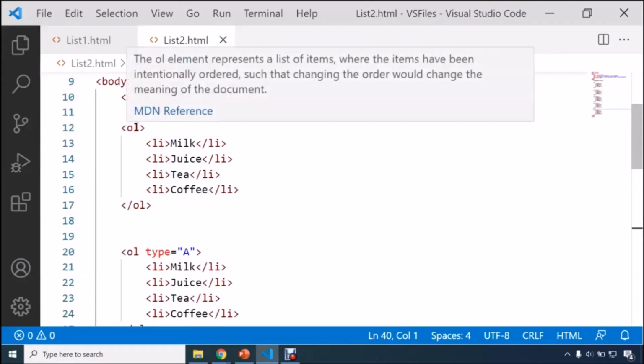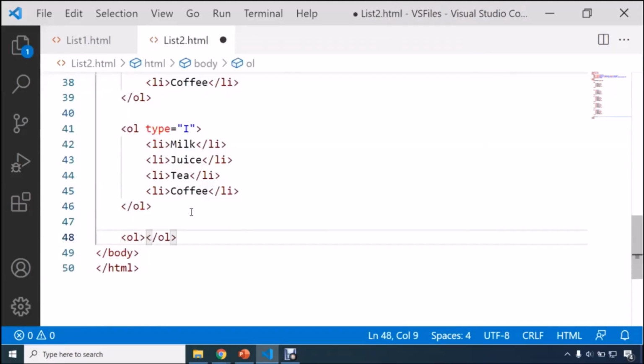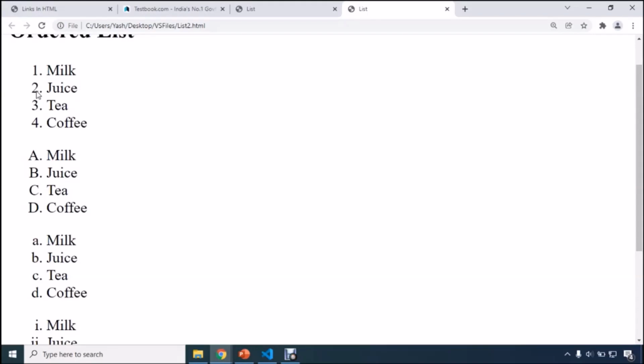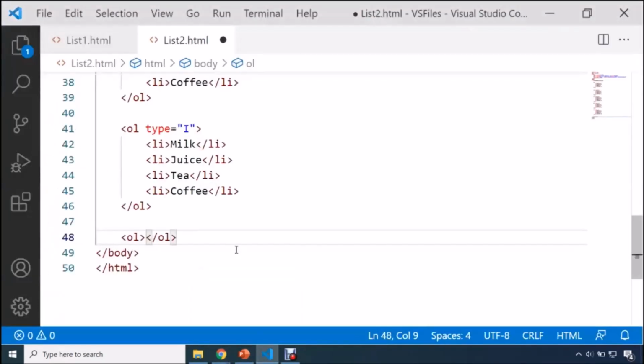So now guys, two more attributes I would like to discuss with you. These two attributes are associated with our OL tag. The first attribute is start. Here I will be explaining the start attribute. The start attribute is used with the OL tag to specify from where to start the list items. As of now, you can see that our list starts from A, B, C, D, or from 1 to 4, but it is not mandatory. Very easily, you can specify from where to start the list items.